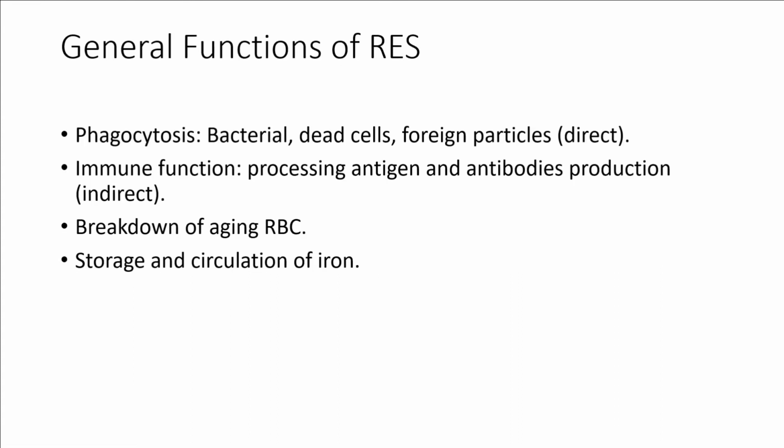General function of the reticuloendothelial system. Phagocytosis means engulfment, that is, to eat bacteria, dead cells, or foreign particles. Because the macrophages are larger in size, they can engulf large particles, and engulfment is known as phagocytosis. The other function is immune function, processing the antigen and antibody production, which is an indirect process, but they participate in the immune function as well.